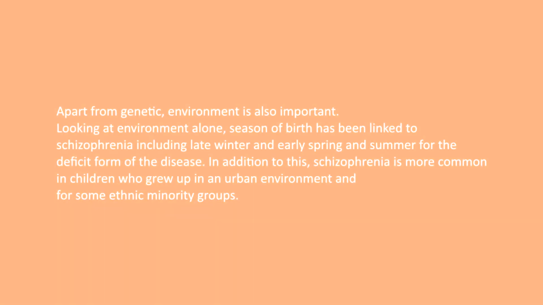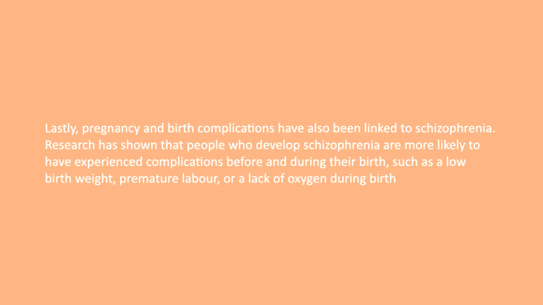Apart from genetics, environment is also important. Looking at the environment alone, season of birth has been linked to schizophrenia. In addition to this, schizophrenia is more common in children who grew up in an urban environment and for some ethnic minority groups. Lastly, pregnancy and birth complications have also been linked to schizophrenia. Research has shown that people who develop schizophrenia are more likely to have experienced complications before and during their birth, such as low birth weight, premature labor, or a lack of oxygen during birth, and the mother suffering from flu.